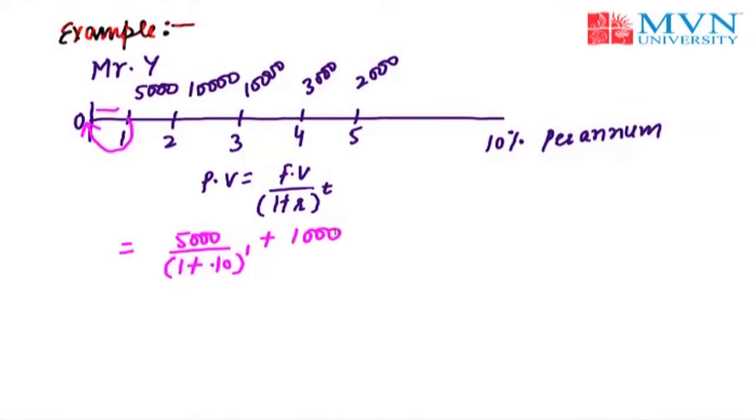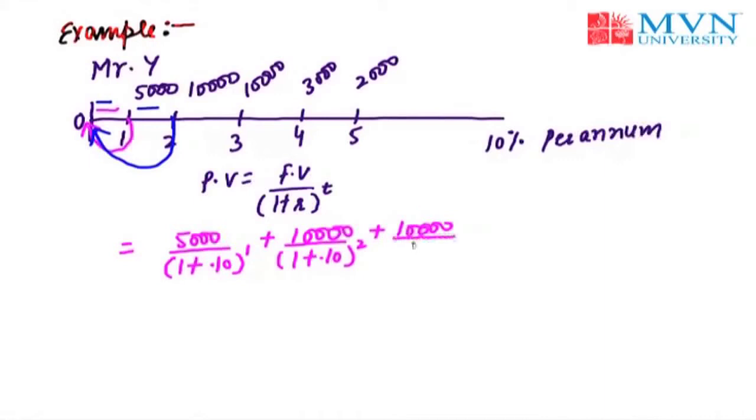Next will be 10,000. Still we are going to divide it. Reason is same, because these cash flows want to come back. Count the laps between it. We have got 2 laps. That's why it would be 10% raised to power 2.